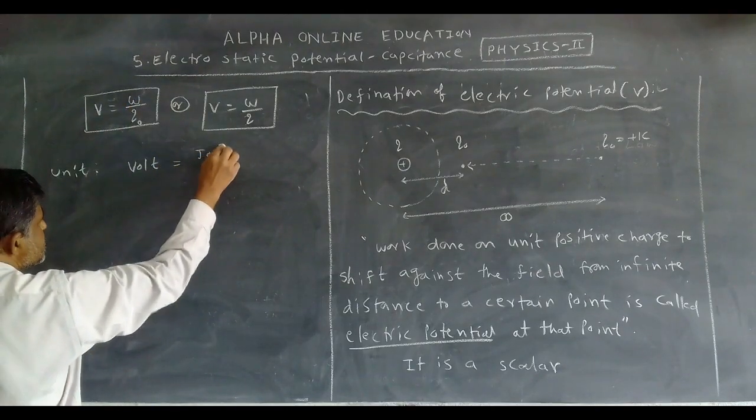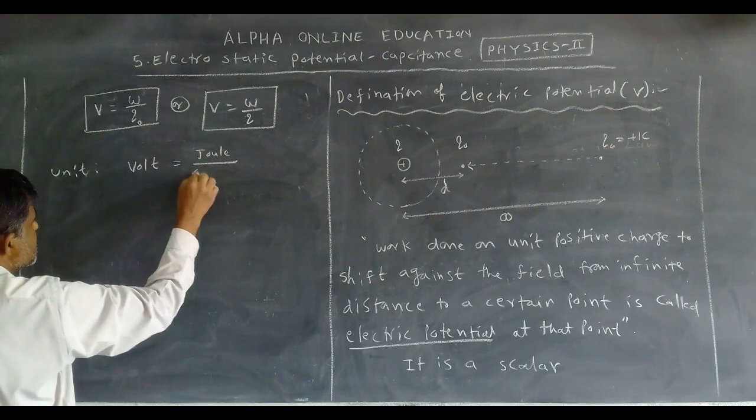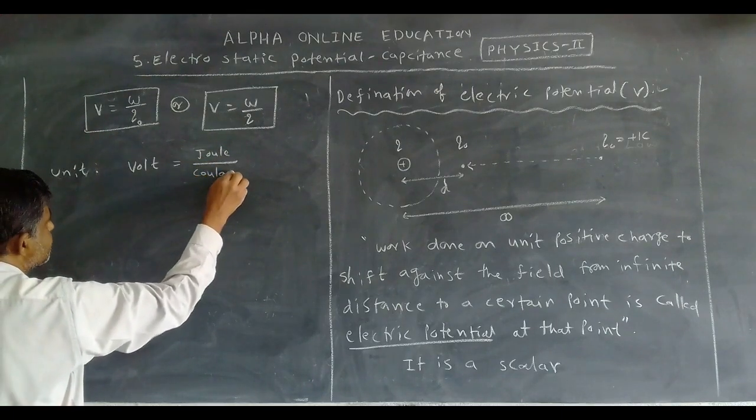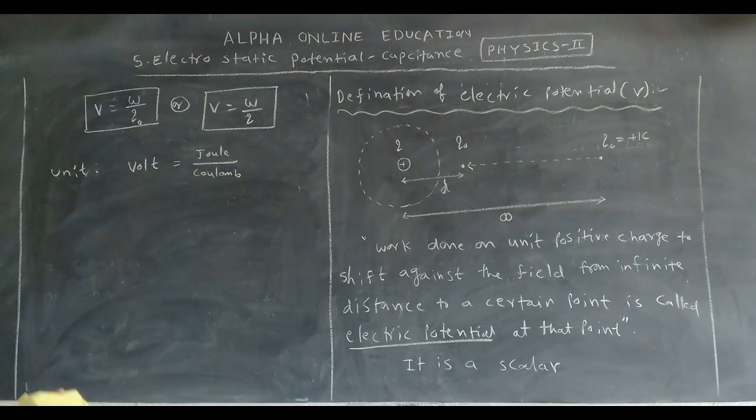Work is in joule, charge is in coulomb. So what is the unit for the electric potential? Volt, otherwise joule per coulomb.